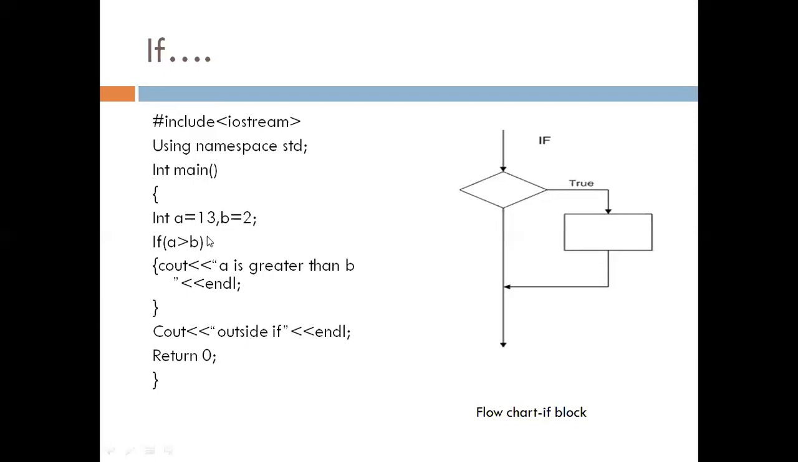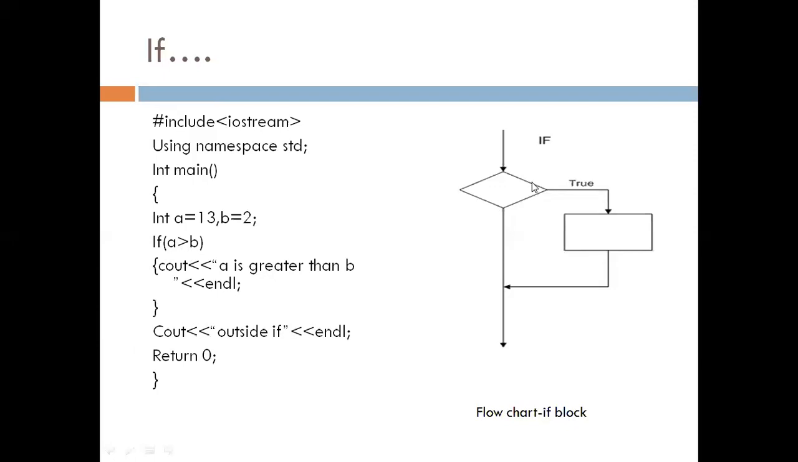Okay, but if we change this value, now we swap these values. If we assign value 2 to variable a and 13 to variable b, in that case it evaluate this expression a is greater than b. Yes, this is false, because value of a we assign here 2 and b 13. So a is not greater than b. It means this condition is false. So if condition is false, then this block never get executed. Then it execute this statement, that is outside if. This is all about if statement.